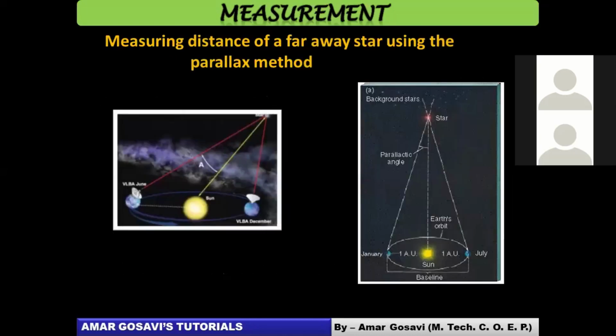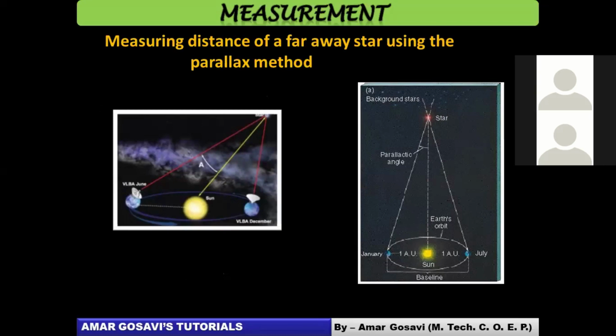This is something which I was telling you: how we use the parallax method to measure larger distances. The important thing is the distance on Earth can be measured, and you need to get that parallactic angle. You can work out the other distances consequently. And take a screenshot of this before we move ahead, friends.